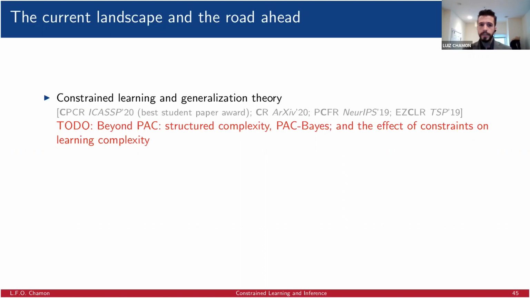How do the constraints affect the learning complexity? We have reduced the number of functions that are allowed, because we have reduced the feasible set. How can we get improvements on sample sizes, for example, by using constraints? That's an interesting avenue of research moving forward.